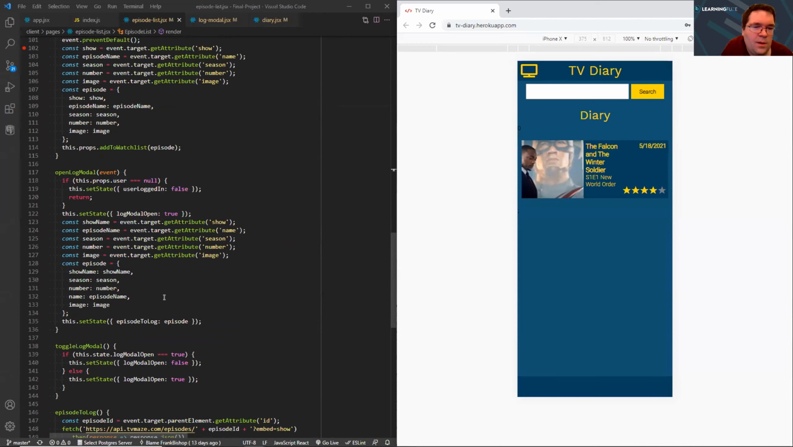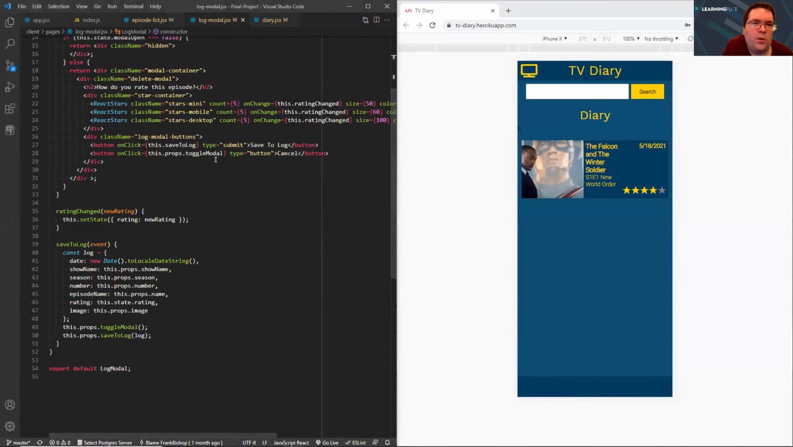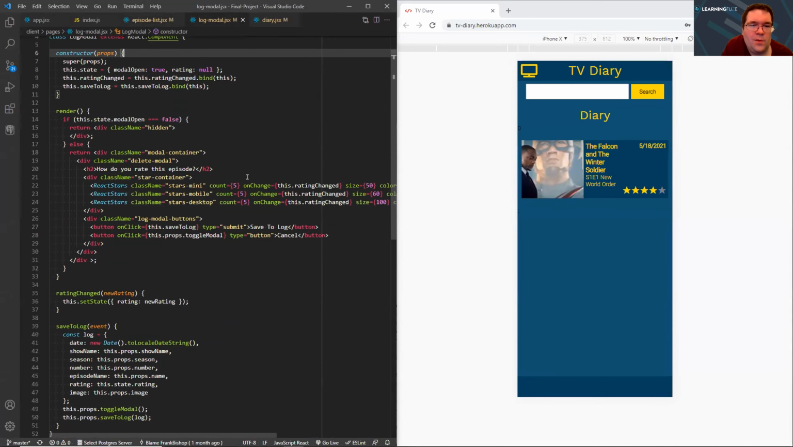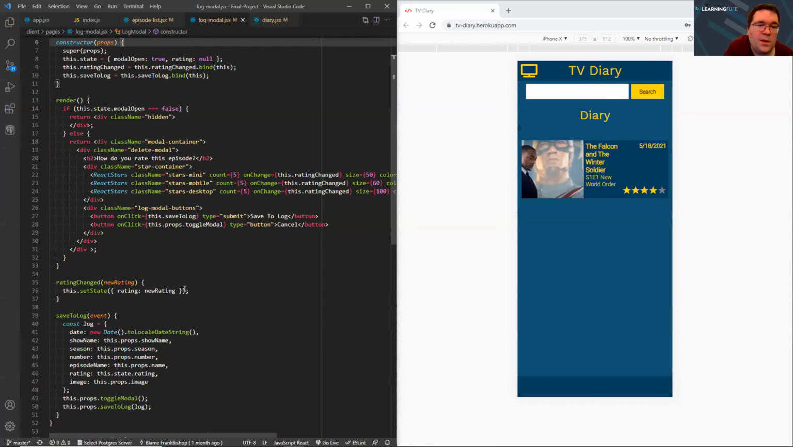And then after that, the log modal state is set so the log modal opens, and this is the log modal, and this is what gets rendered on the page. React Stars is taken from an npm package, and how that works is you see the on change right here. Whenever you click on the different stars, it changes the rating and runs this method right here, which updates the state to whatever rating you have.